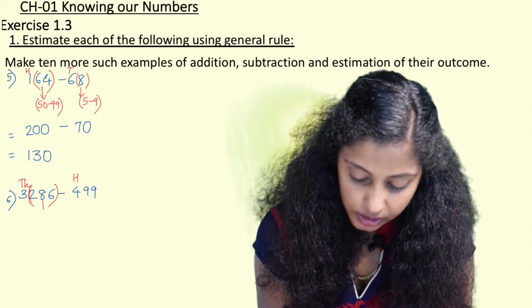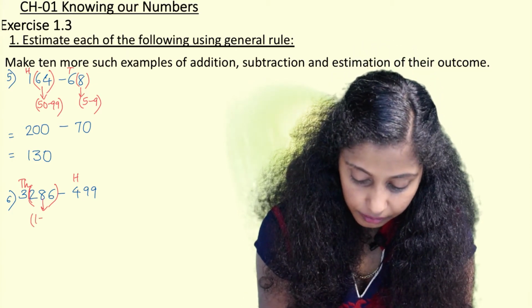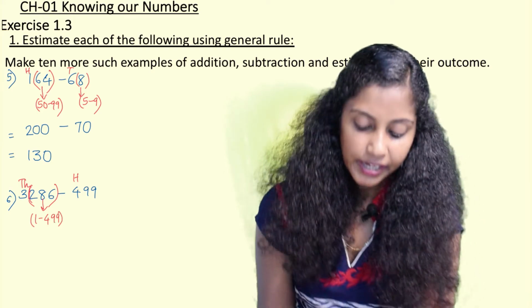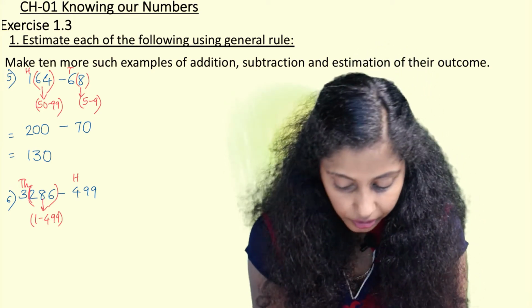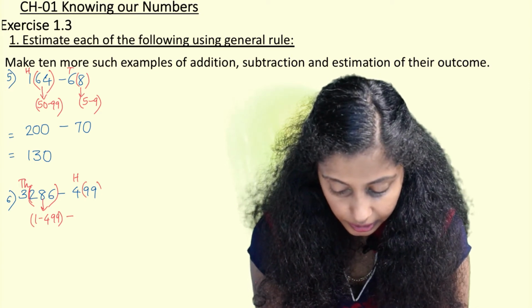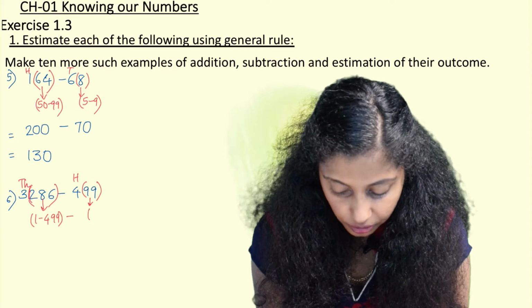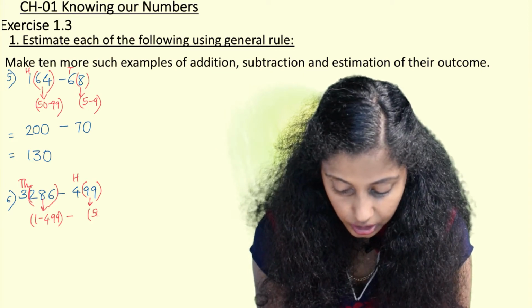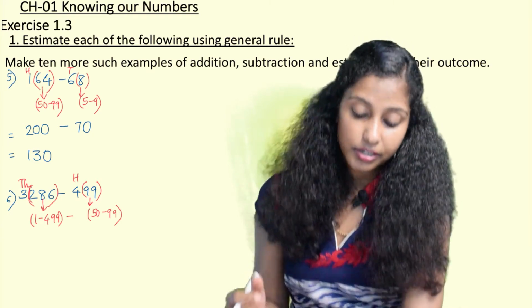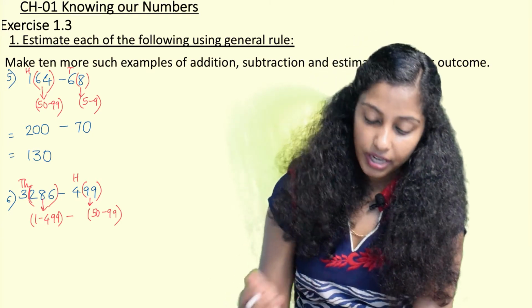So 286 comes in the category of 1 to 499, hence 3000 will remain same. 3499. So here when we see 99, it comes in the category of 50 to 99. So here after 400, the nearest 100 will be 500.